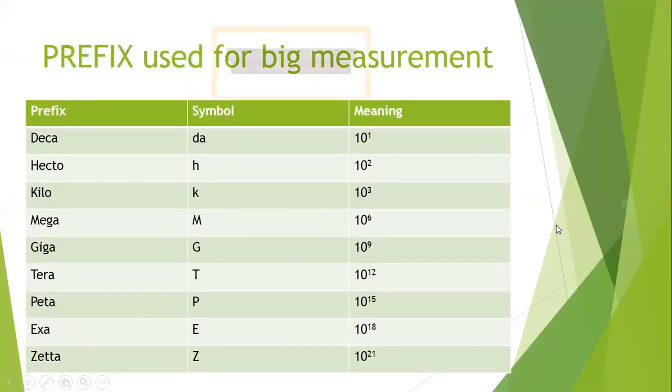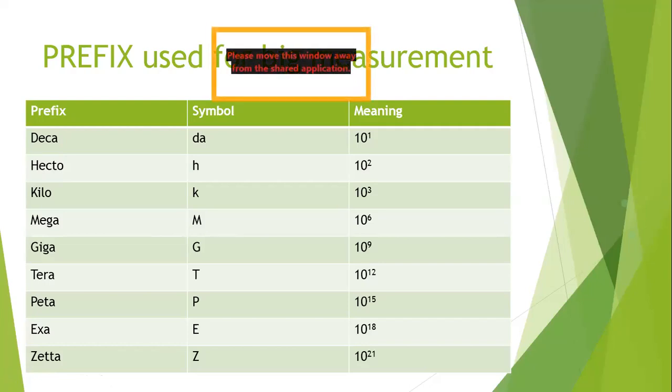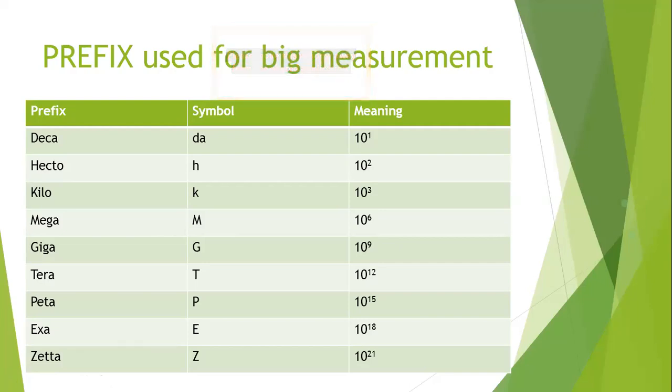Now this is again something very important to understand. These are prefixes used for big measurements. What happens, class? When something is bigger, we add a prefix before it. Like the distance is 1000 meter. I will not say 1000, 5000, or 12,000.